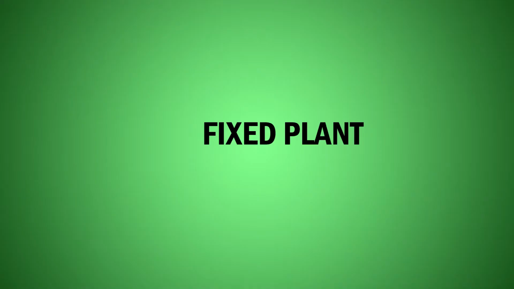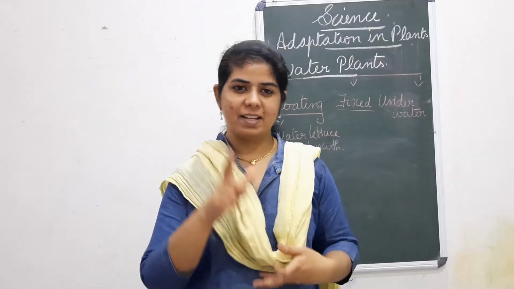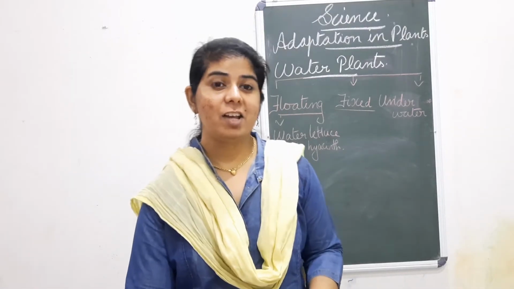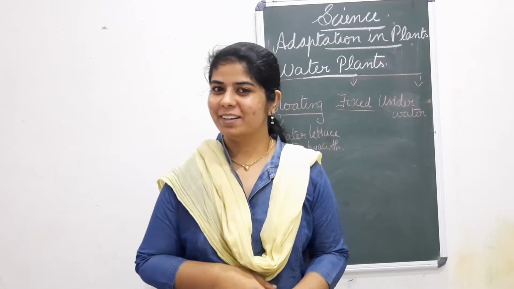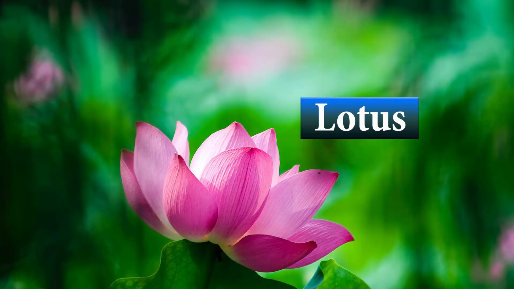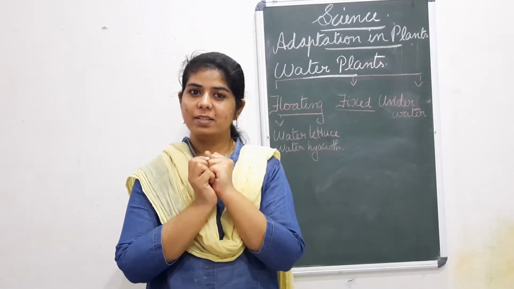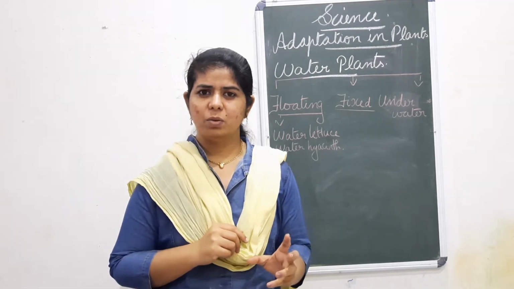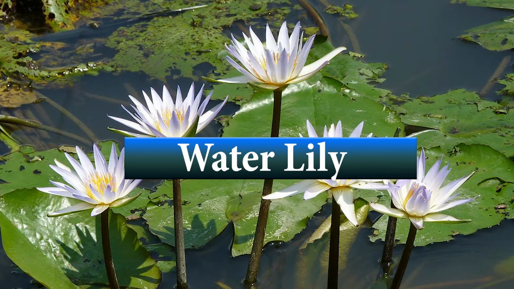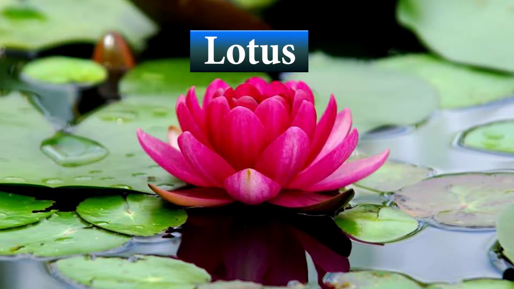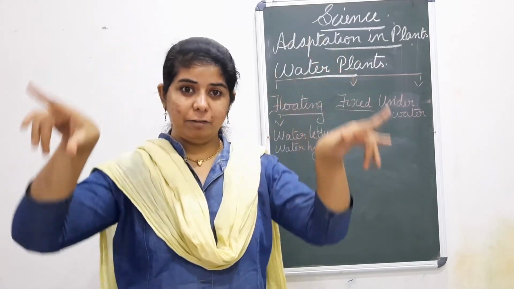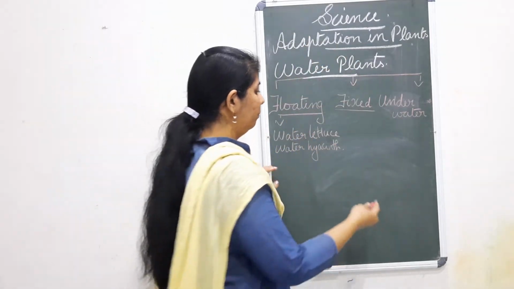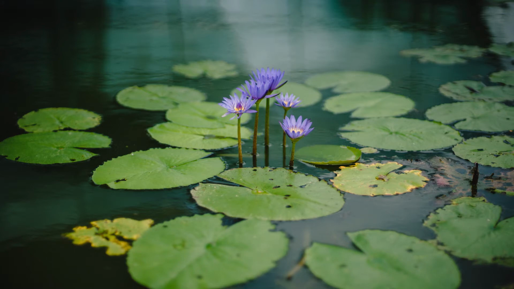Then the fixed plants. Here the best example is our national flower. Which is our national flower? Lotus. Yes. Then another one is there, somewhat the same but not that big as the lotus. Water lily, ambal poovu. These are the examples for the fixed plants. You can see the flower and the leaf. Have you seen the leaf of the water lily? It is round in shape.